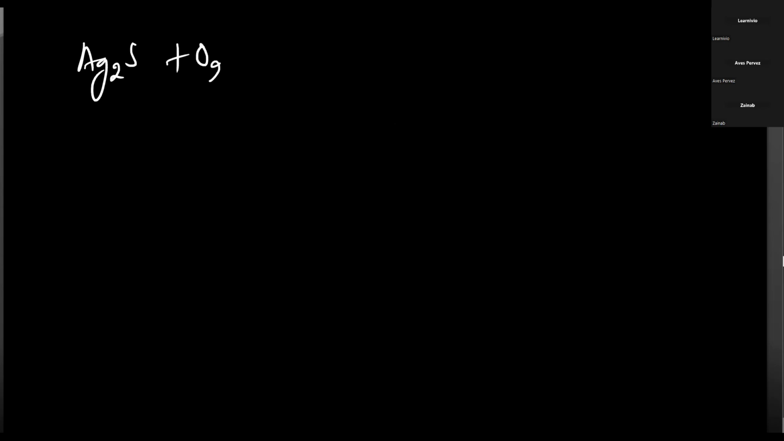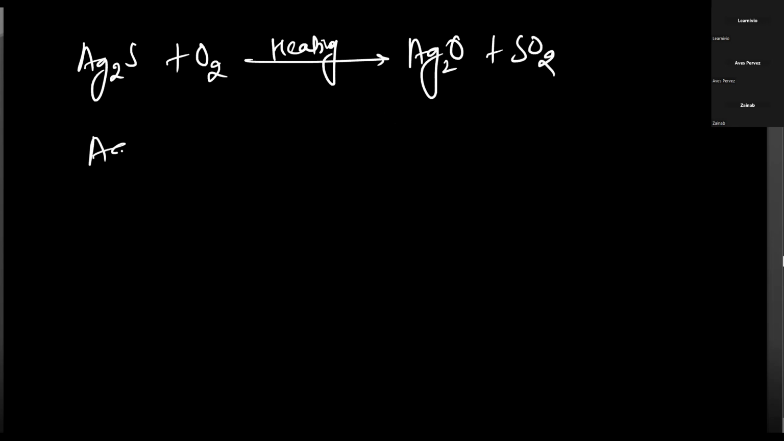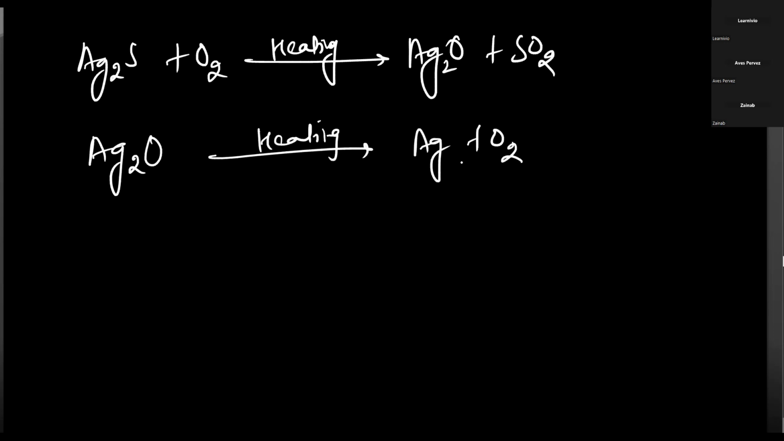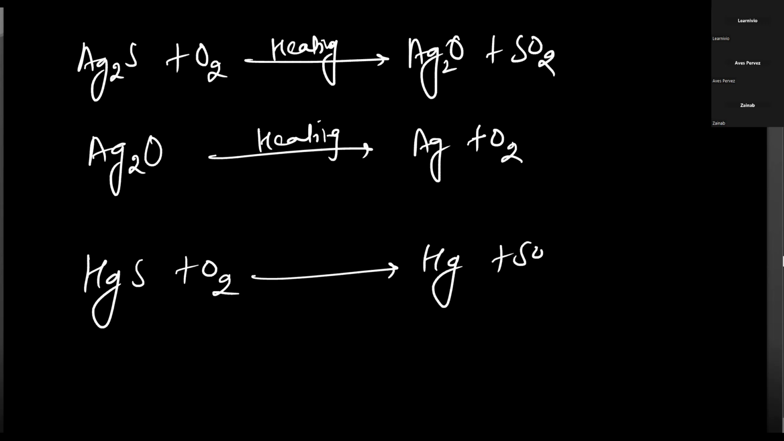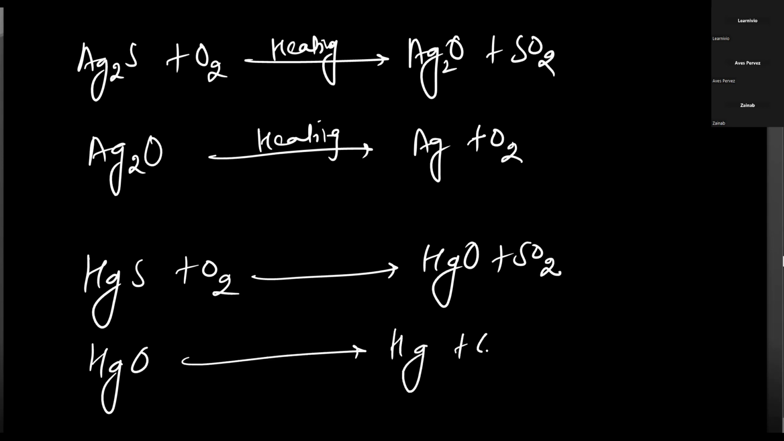you heat it in the presence of oxygen. Heating in the presence of oxygen is called roasting. It will be converted to Ag2O and SO2. Then further, when you keep heating this Ag2O, it gives you Ag plus O2. Similarly, HgS plus oxygen gives you Hg plus SO2. But when this HgO is further heated without any reducing agent, we get Hg plus O2.